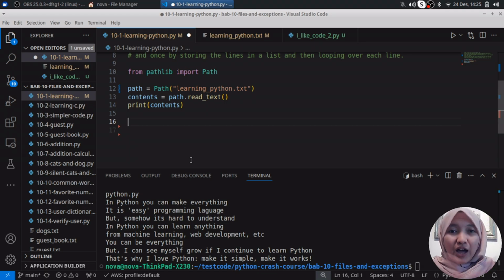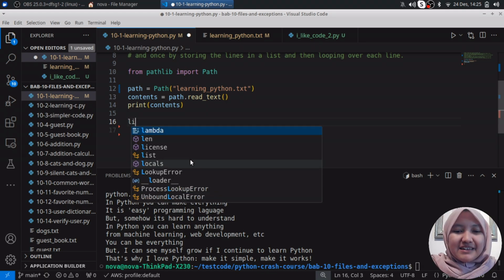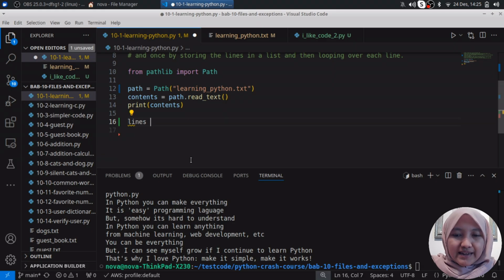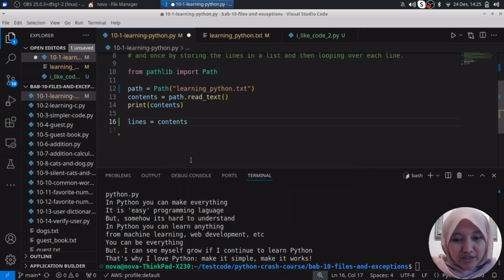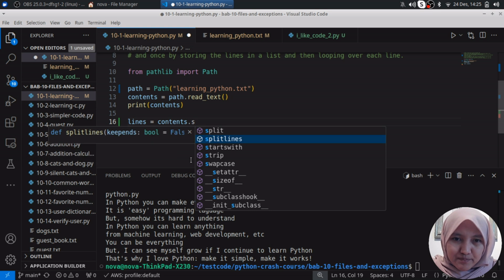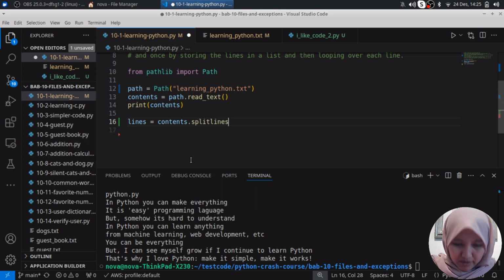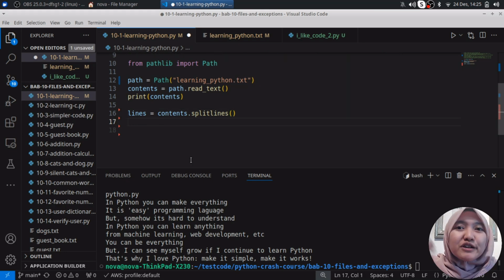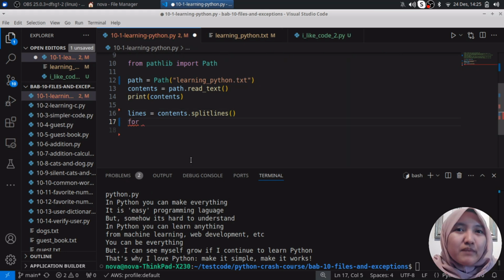So here I would like to add lines. Lines is like a variable, with the contents here, and then you just split lines. This makes it split one by one, and then using for, it is the same as when you use any list in your loops.